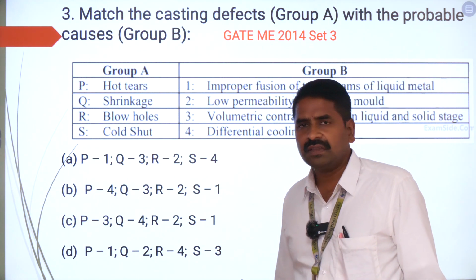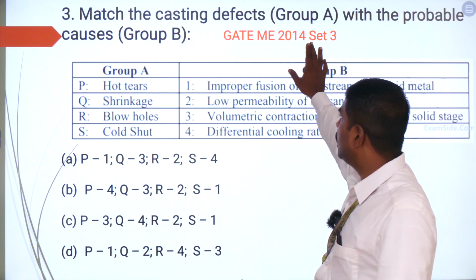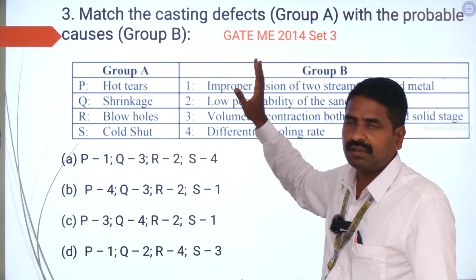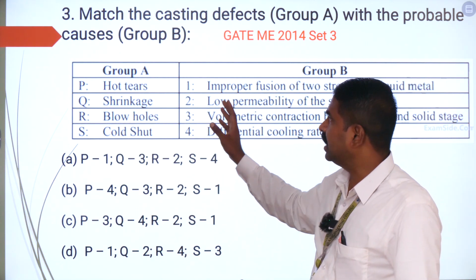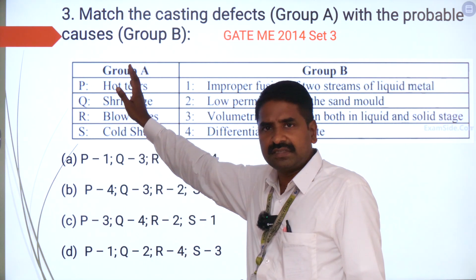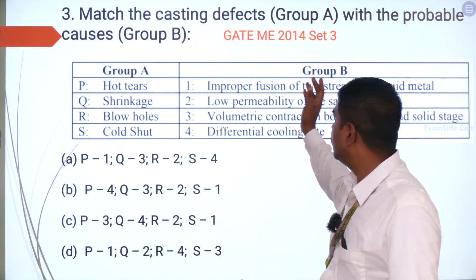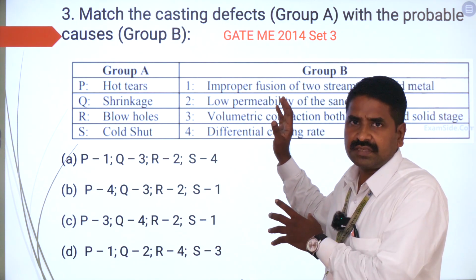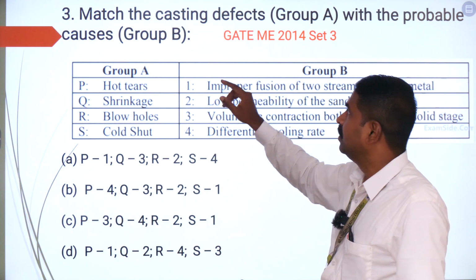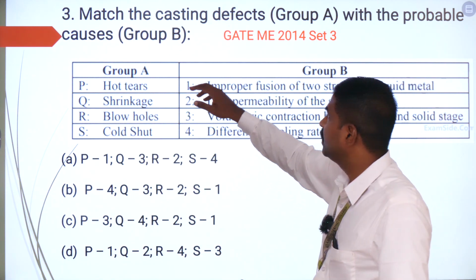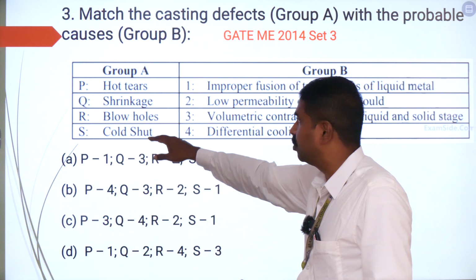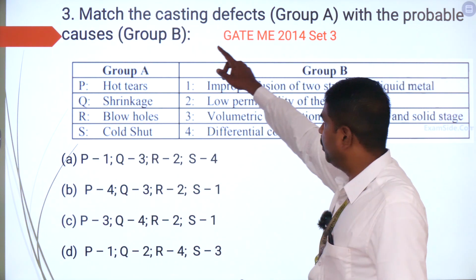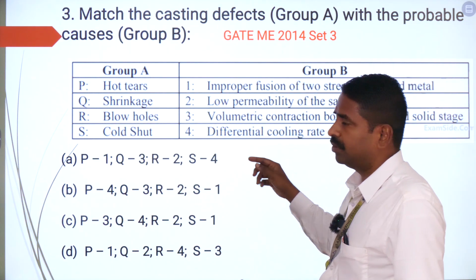Next. This is a question which was asked in GATE 2014, and this is a match-the-columns question. You are going to have one column dealing with the various types of defects in casting, and another column with the reasons due to which the defects occur. So I am going to read the question now. Match the casting defects given in group A with the probable causes given in group B.